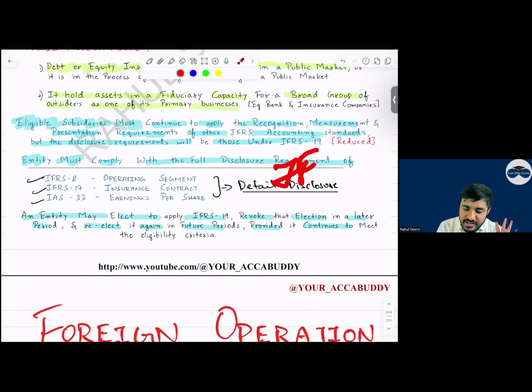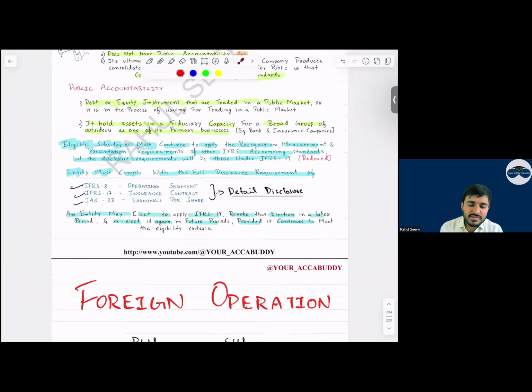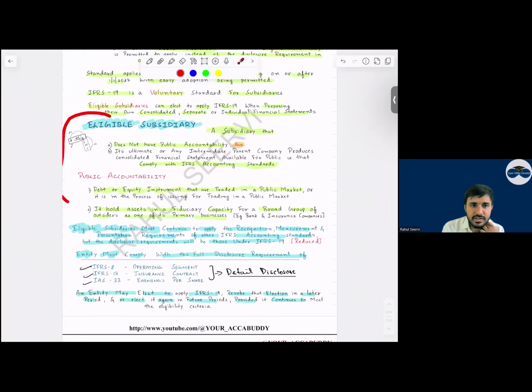Will IFRS 19 apply to these three standards? No. Mention this point. IFRS 19 will not apply to IFRS 8 operating segment, IFRS 17 insurance, and IAS 33 EPS. Yes, sir. What is important in this standard? The important part is this eligible subsidiary, whether the subsidiary is eligible or not. Other than this, nothing is there.